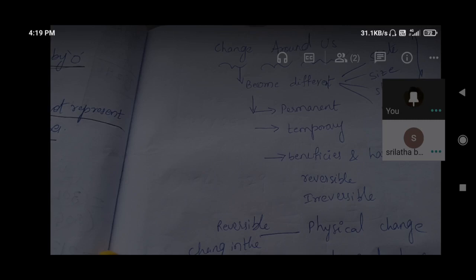For a matchstick to glow, we have to strike it on the matchbox, only then will it glow. So some conditions are suitable like that. And what do you observe? The matchstick ignites and gives out heat and light. Also, the matchstick burns completely and leaves behind ash. Is it reversible or irreversible? Irreversible change. Once we burn a matchstick, we cannot get a normal matchstick again.